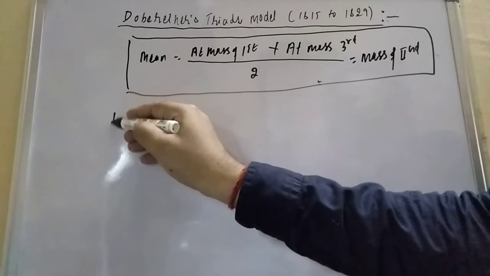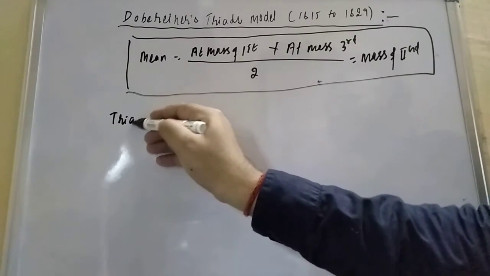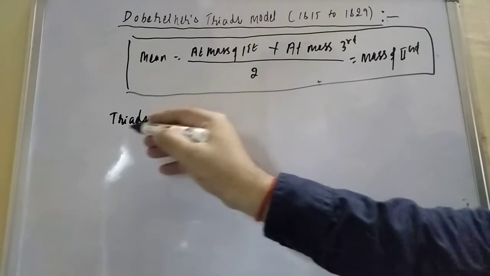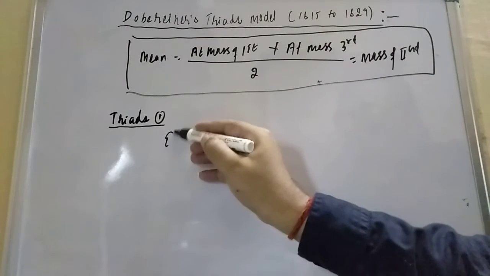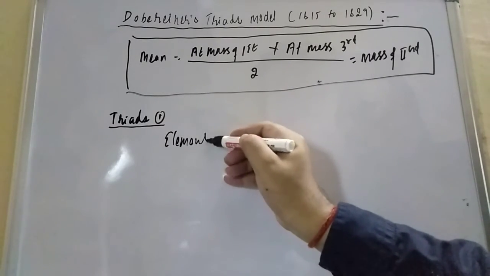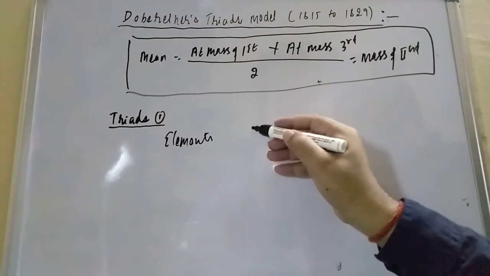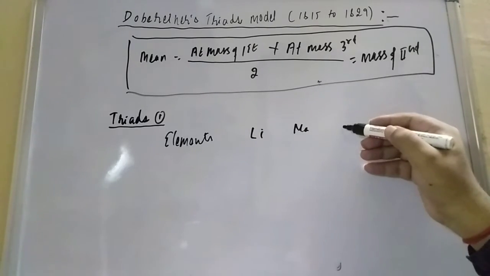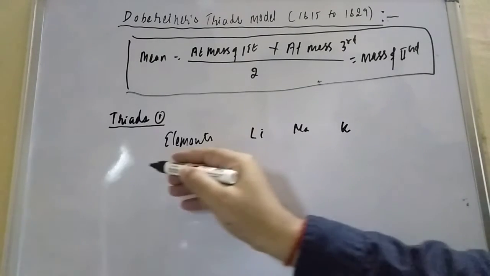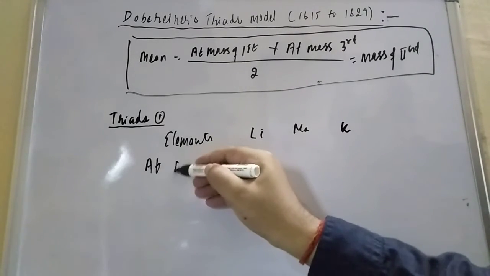So let us see triad 1. In the very first triad, he took three elements: lithium, sodium, and potassium. Let us see their atomic weight or atomic mass.